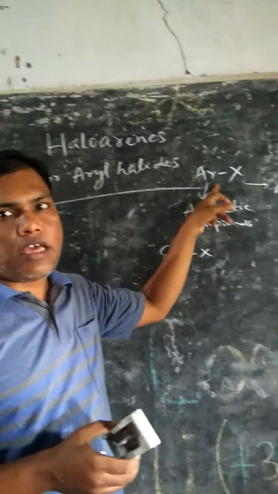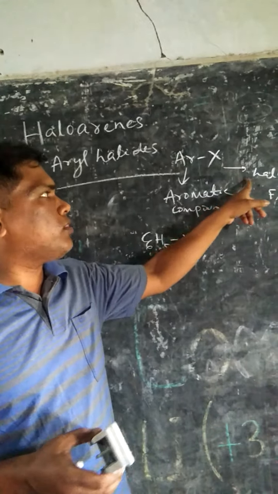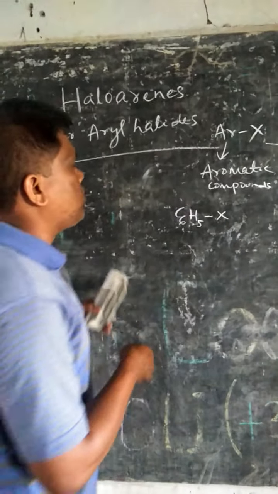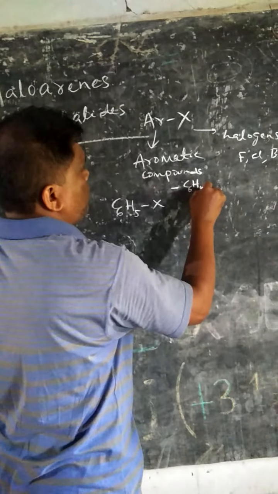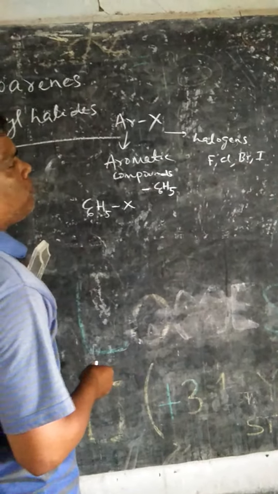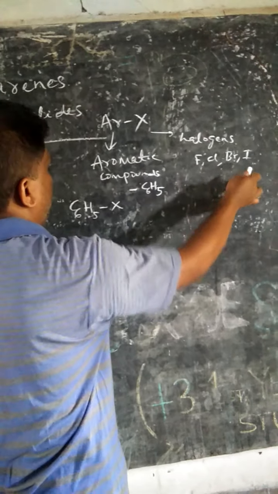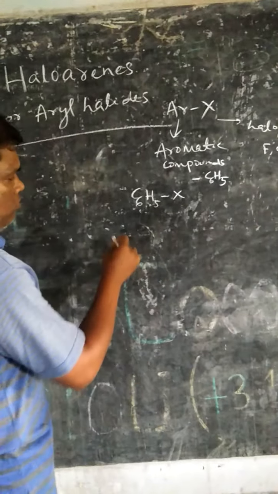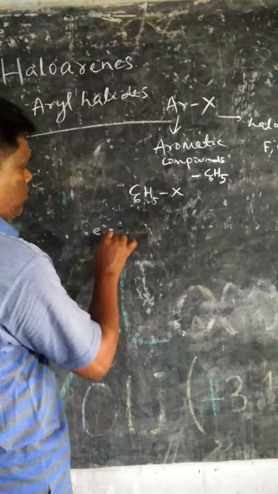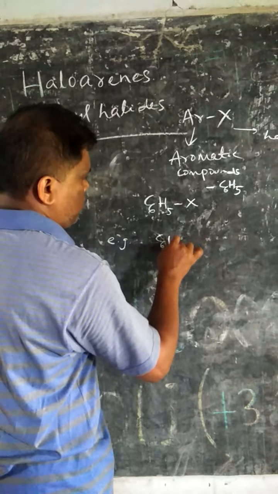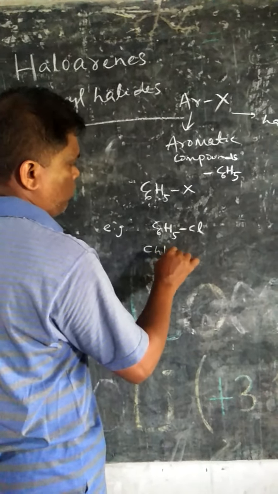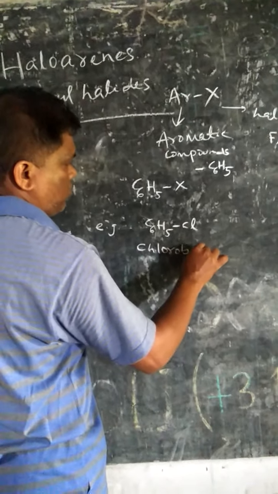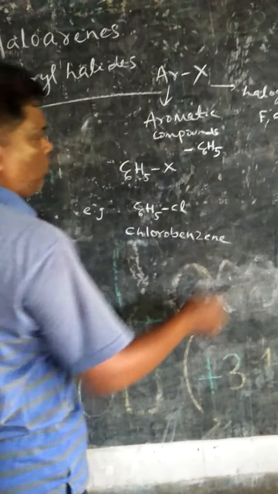So haloarenes or aryl halides: Ar means aromatic compound, X means halogen. Aromatic compound means benzene ring, C6H5. Halogen is fluorine, chlorine, bromine, iodine. So a particular example is C6H5Cl, that is chlorobenzene.